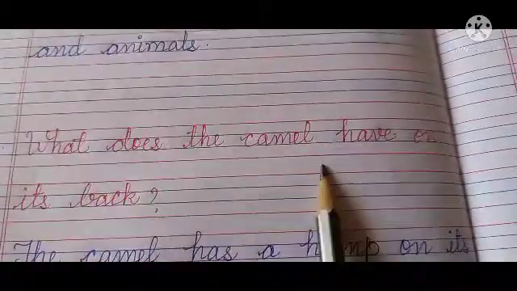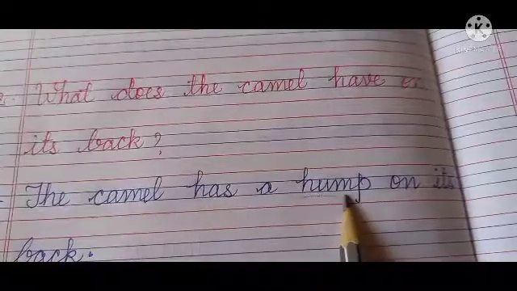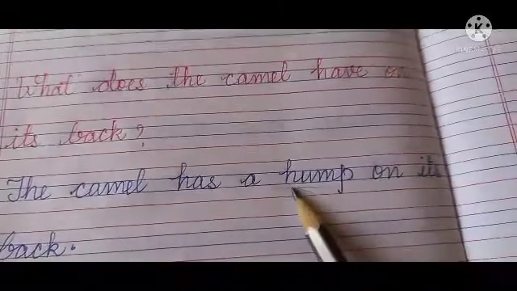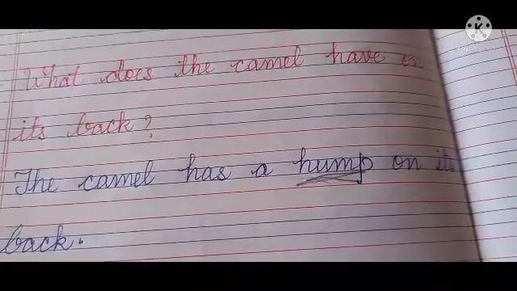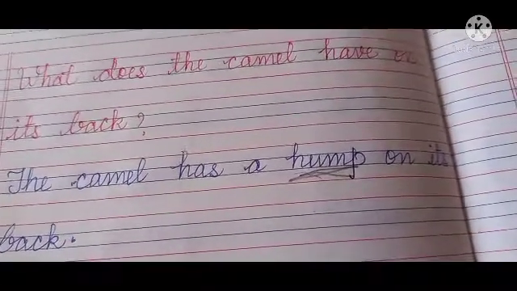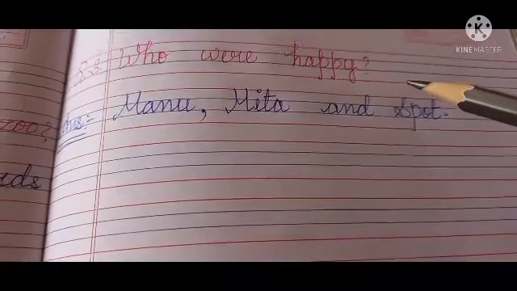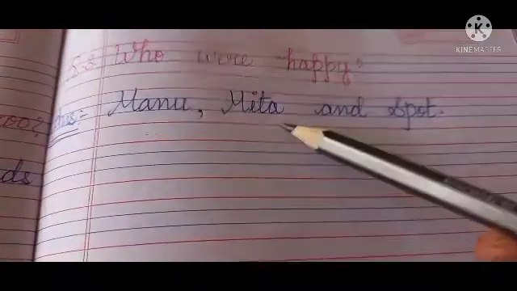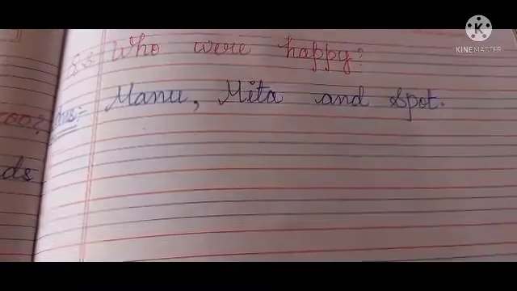Next, what does the camel have on its back? Camel has a hump. The highest part of its body. The camel has a hump on its back. Next one, who were happy in the story? Manu, Mita and Spot. Manu, Mita and Spot.